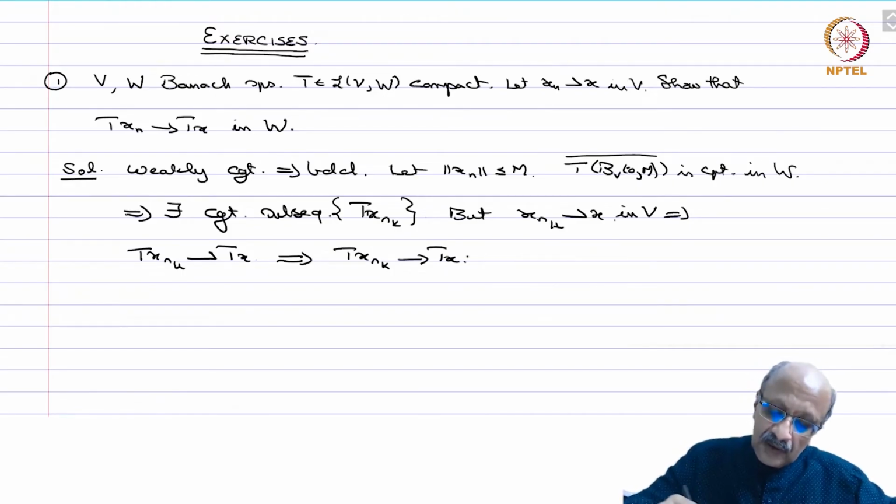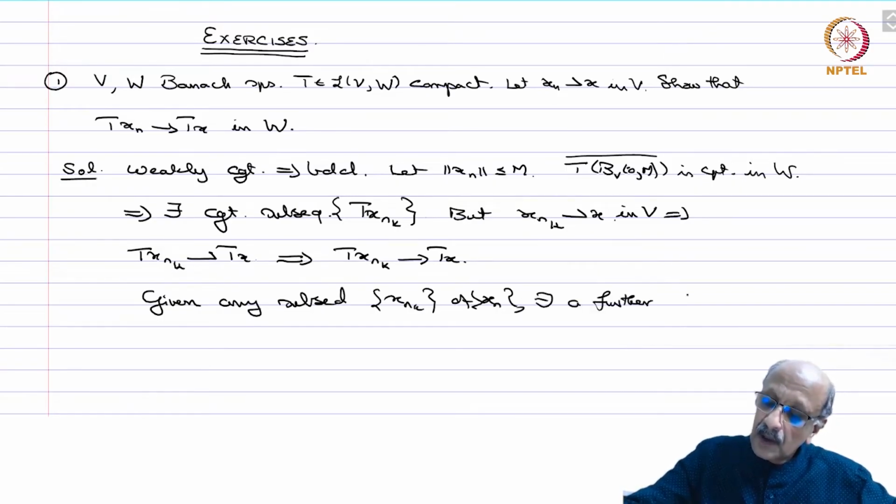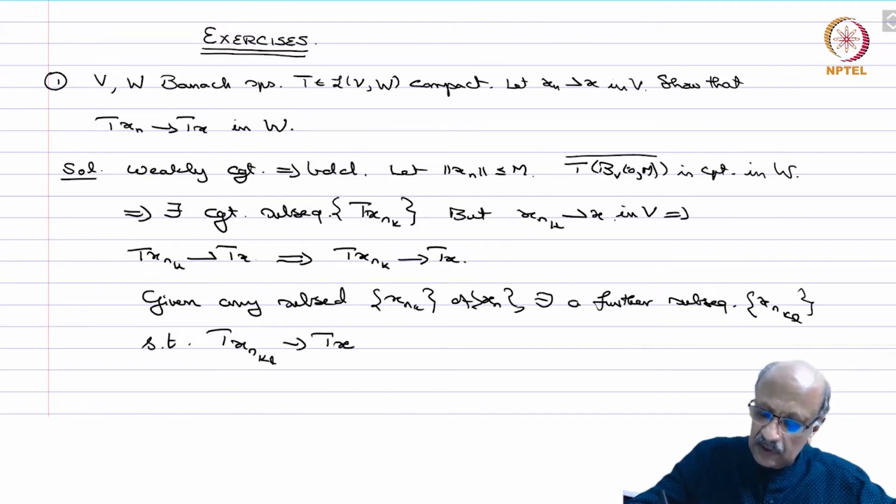Okay, so this happens for a subsequence. So given any subsequence x_{n_k} of x_n, there exists a further subsequence x_{n_{k_l}} such that Tx_{n_{k_l}} converges, and the limit will always be Tx.